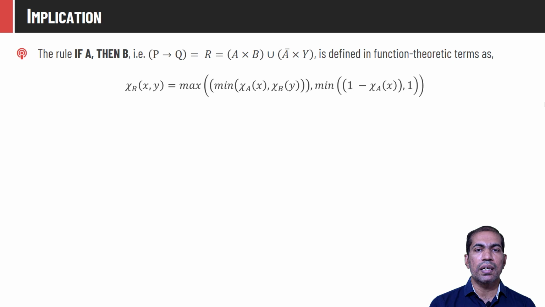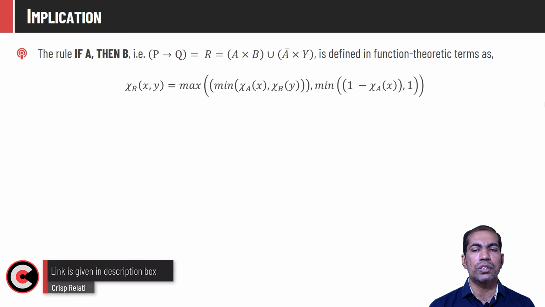Here I am considering a crisp set. So A and A bar will represent a set and its complement. Here, don't consider A bar as a fuzzy set as of now. We have already talked about how to compute the membership value of any tuple in a Cartesian product. If you don't know, then I recommend you watch the video on crisp relations. The link is given in the description box.